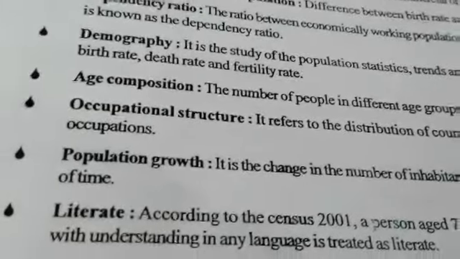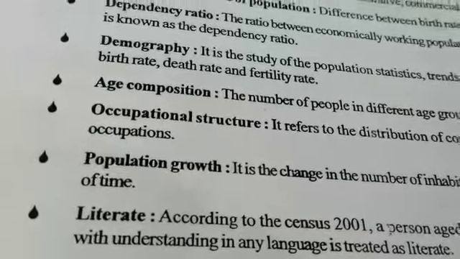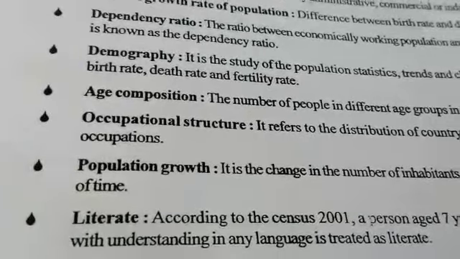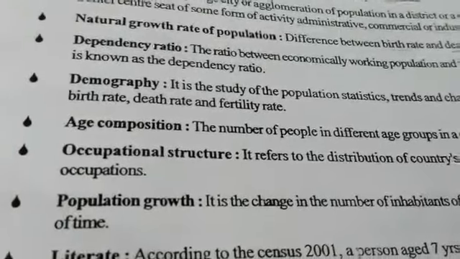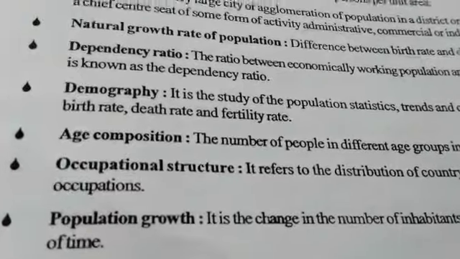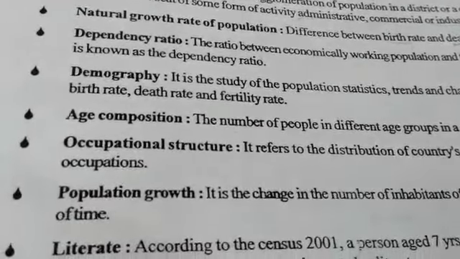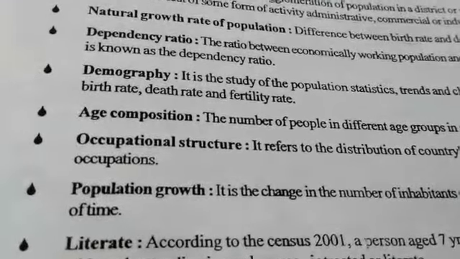Primary activities are concerned with agriculture, fishing, and mining. So those who are doing agriculture or fishing or mining are doing primary activity.